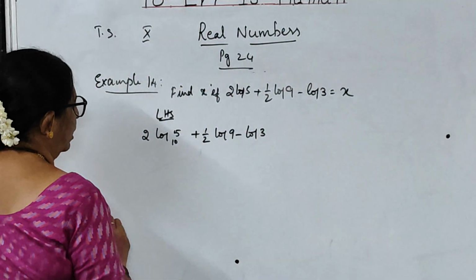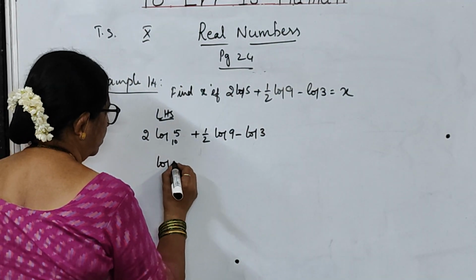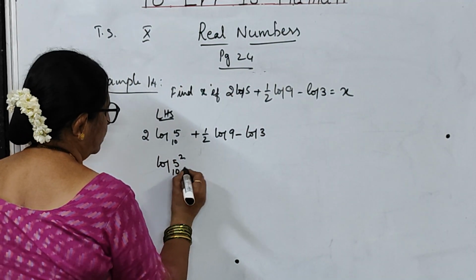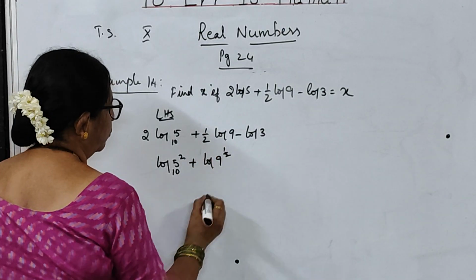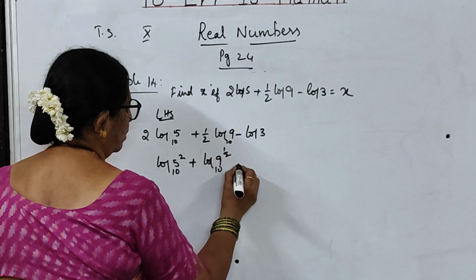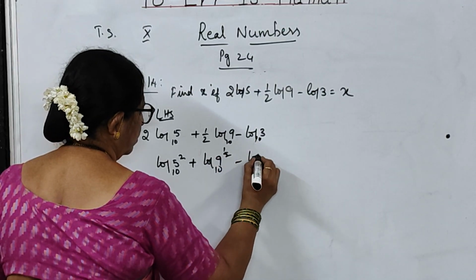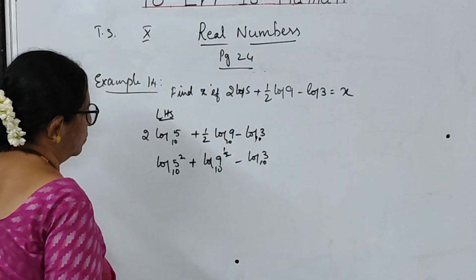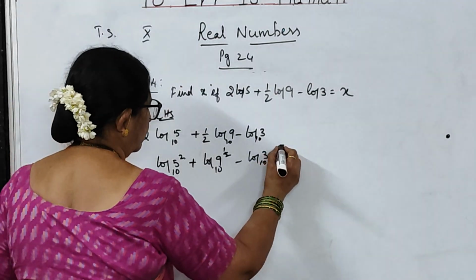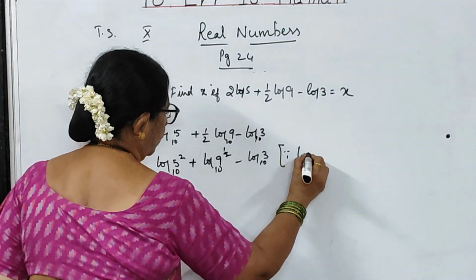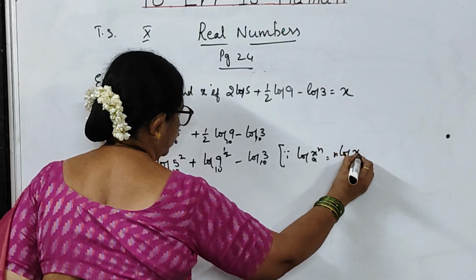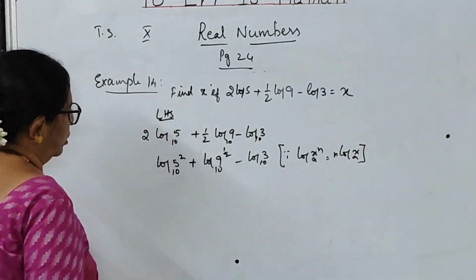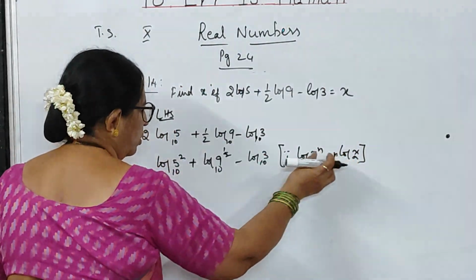This can be written as log 5 square to the base 10 plus log 9 to the power of 1 by 2 to the base 10 minus log 3 to the base 10. Okay, children, here what is the property that you have used? Log x to the power of n to the base a is equal to n log x to the base a. This formula we have used. It means from this form we have taken this form.